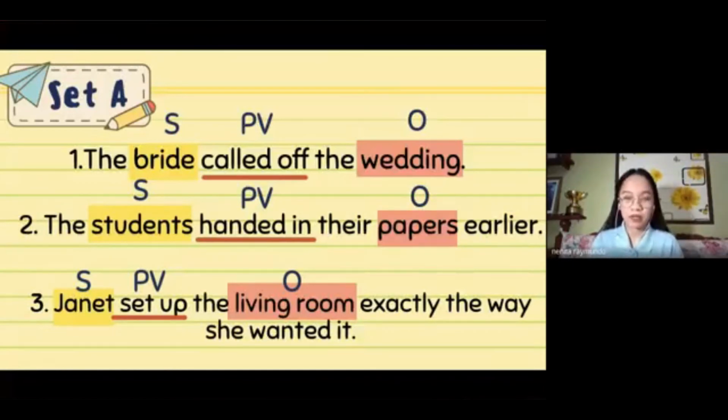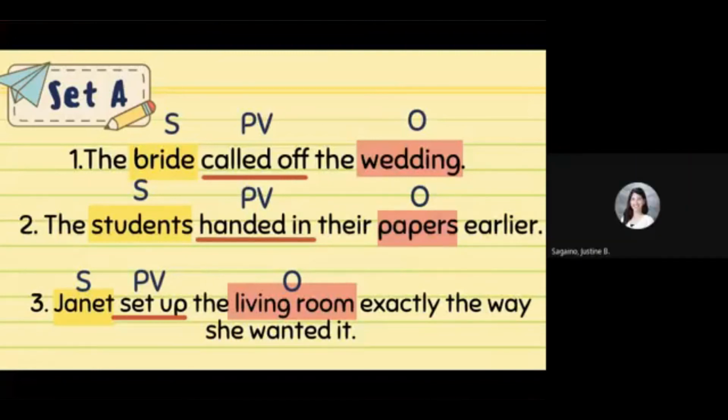Okay, that's good. And remember, last time in our previous discussions, we discussed that a verb can either take an object or not, right? And if a verb takes an object, what do we call these kinds of verb? Do you still remember from your notes from our previous discussions? Jaja, what kind of verbs take an object? Transitive verb, ma'am.